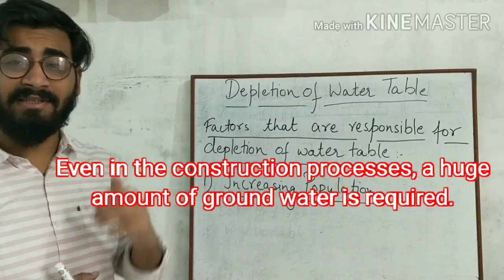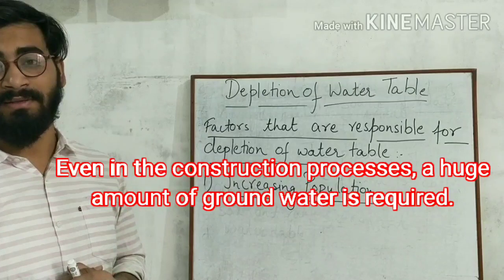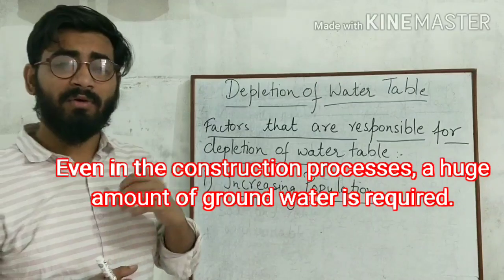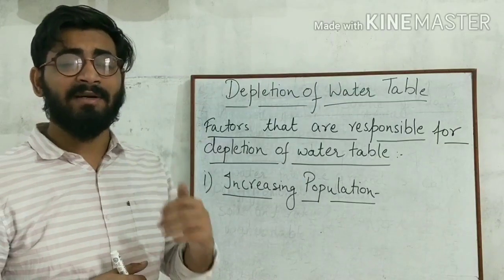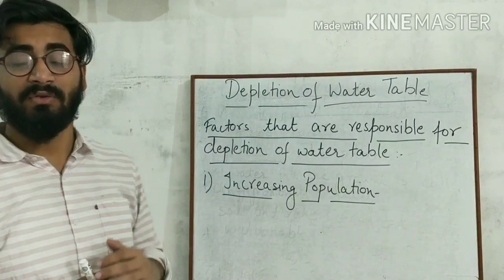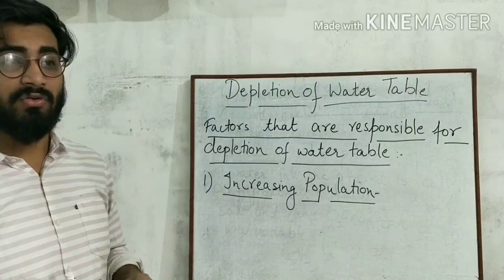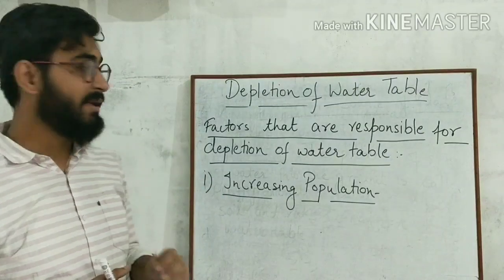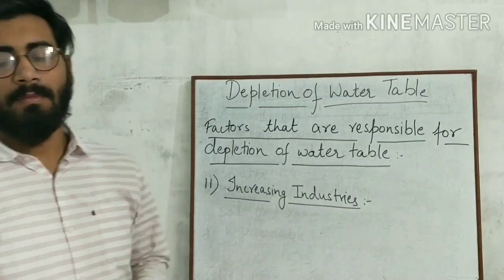Even in the construction processes, a huge amount of groundwater is required. So on one hand, we are consuming more and more groundwater, and on the other hand, we are allowing less water to seep into the ground. So this results in the depletion of water table. Understood? So increasing population is one of the most important factors that is responsible for the depletion of water table.